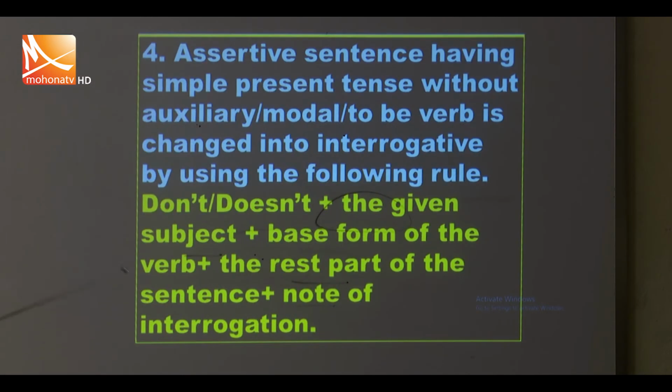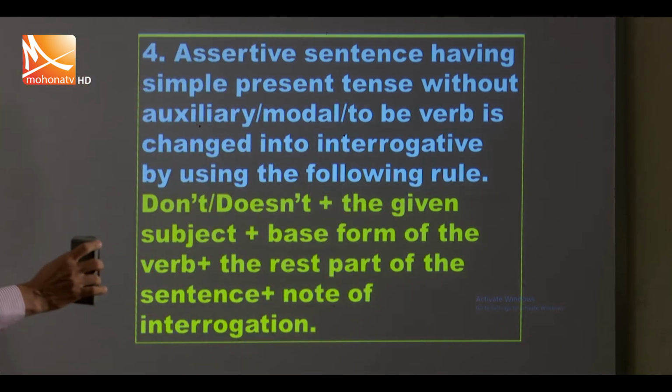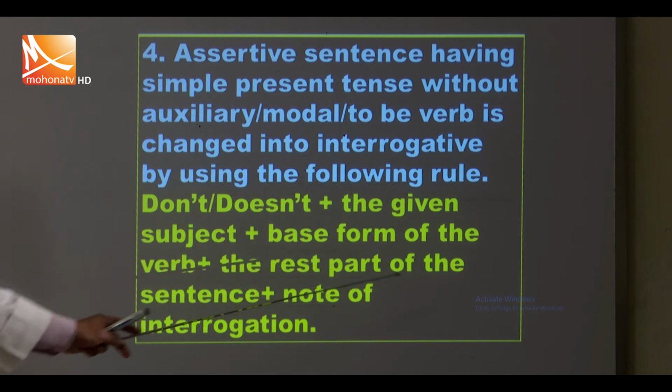Okay. Next, an assertive sentence having simple present tense without an auxiliary, modal or be verb is changed into interrogative by using the following rule: don't or doesn't plus the given subject plus the base form of the verb plus the rest part of the sentence plus note of interrogation.